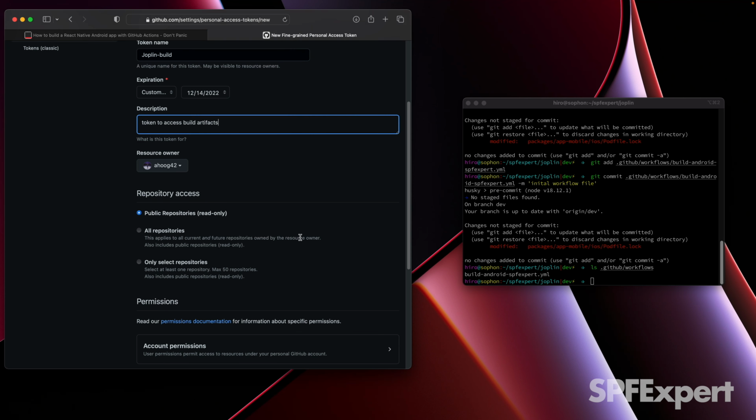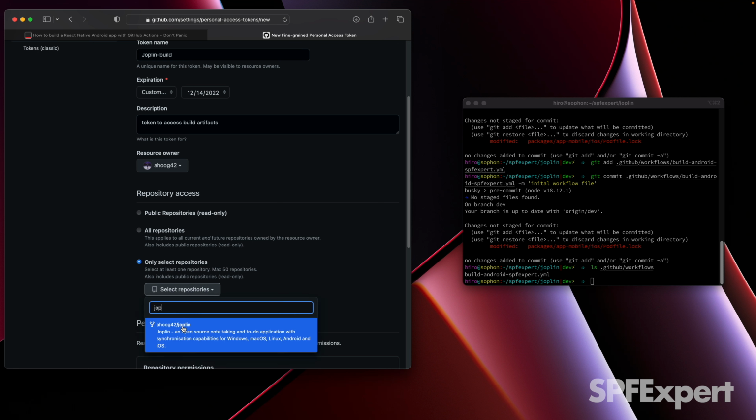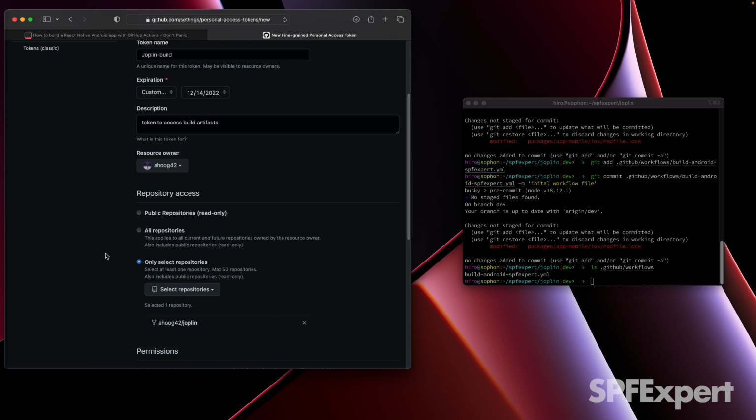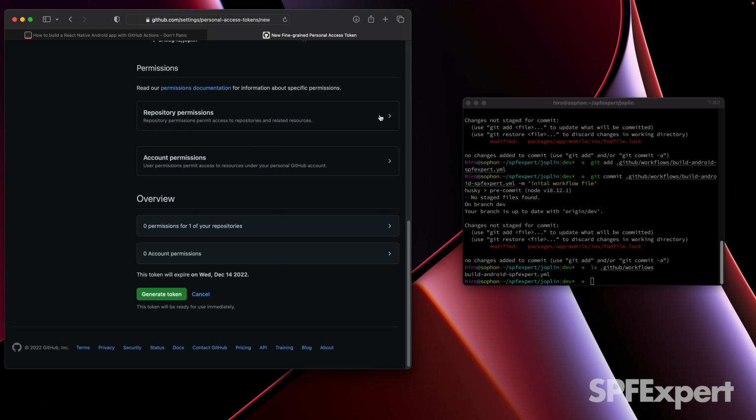And then I'm not going to give it access to public repositories, or certainly not all repositories. I'm just going to go ahead and say select repositories. And nice little search here. You can come in and look at your different repos. So here's my Joplin repo. And then you have the ability to just give it very specific permissions.